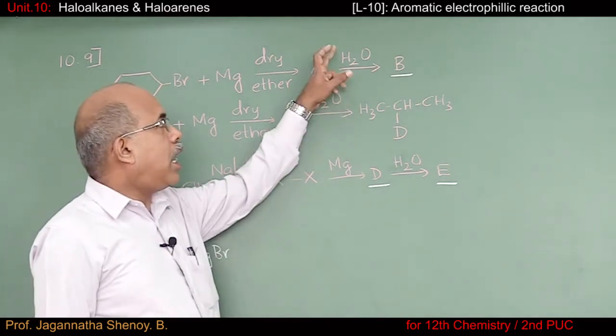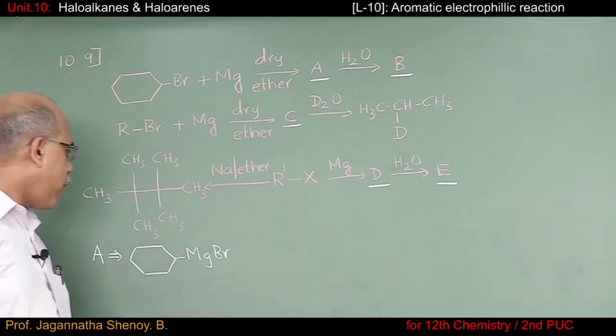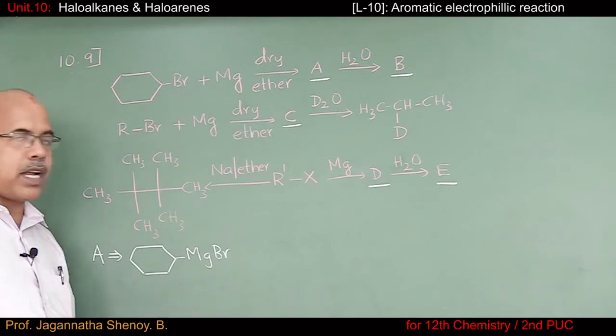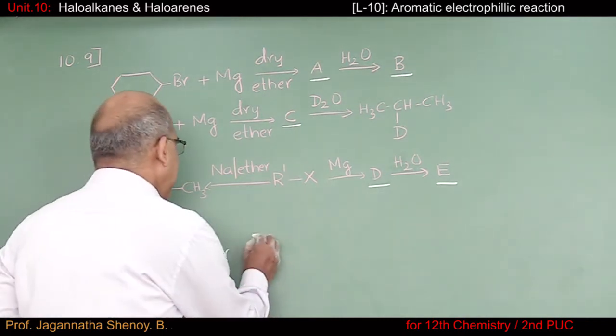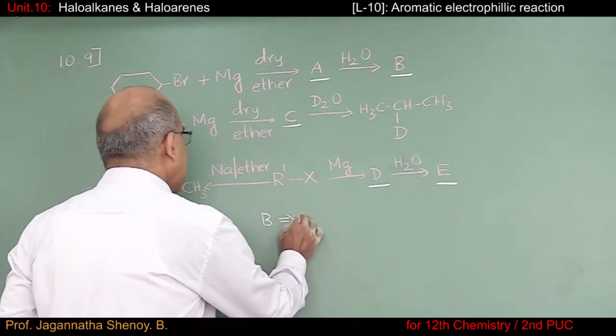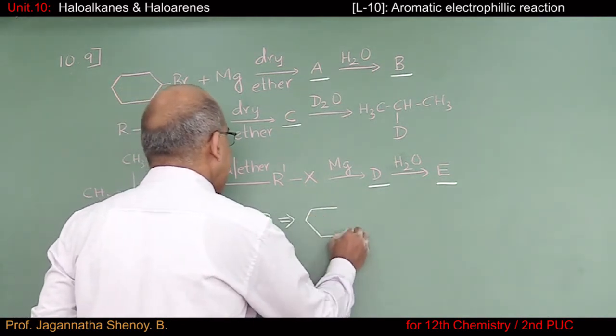So, the positive part of water, that is hydrogen, will replace this positive part, MgBr. Or in other words, the compound that you get is nothing but B. So what should be B? It is cyclohexane.